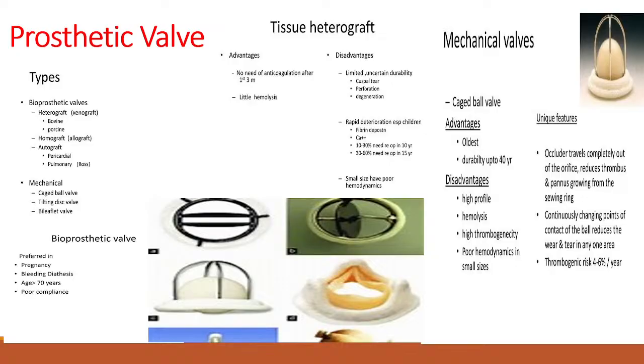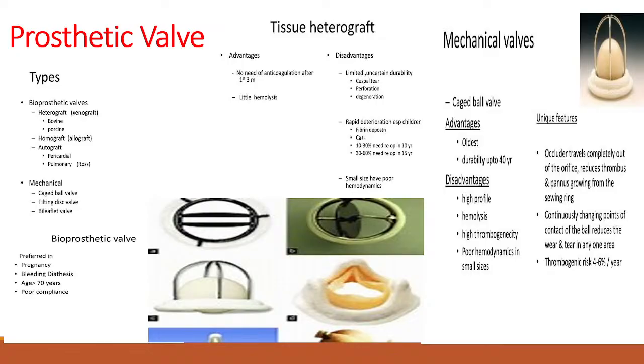Advantage and disadvantage. Bioprosthesis have their own advantage and they have their disadvantage. So, what is the advantage of the bioprosthesis? Because the patient does not need prolonged anticoagulation therapy. And what is the disadvantage of the bioprosthesis? This is because they have very limited lifespan, because they are made up of the tissue. So, the lifespan for the bioprosthesis is 5 to 10 years. Mechanical valve, the lifespan is more than 40 years, but they need lifelong anticoagulation therapy.